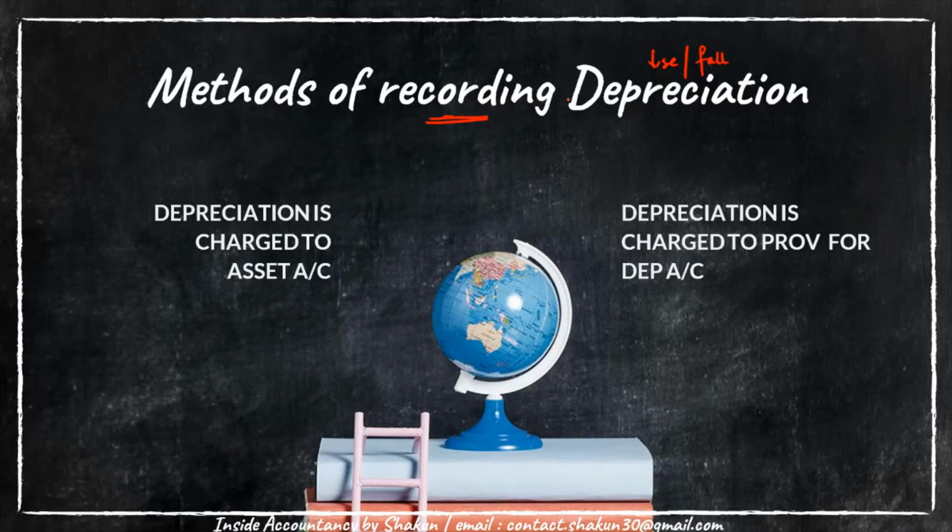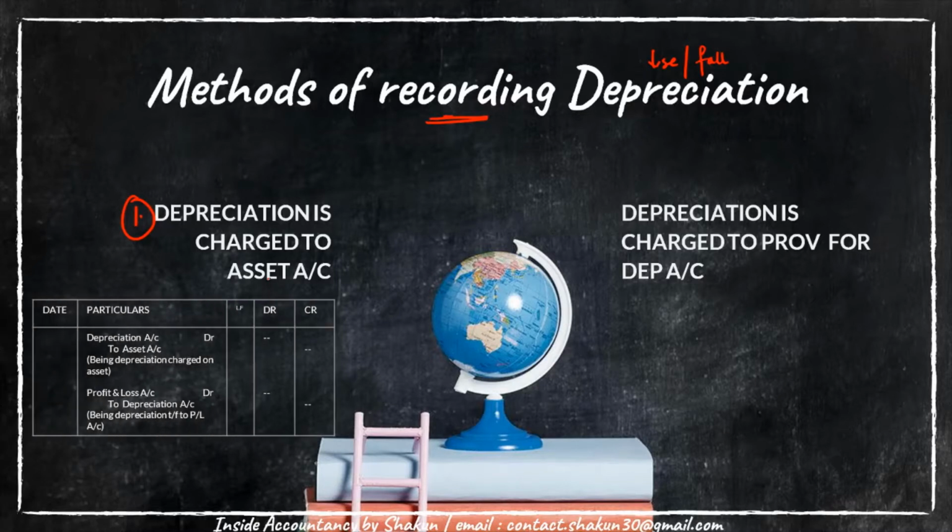One, when depreciation is charged to asset account. This is the method which we have been following in the previous videos that I had published, where the depreciation is charged to a particular asset account. Under this method, the journal entries which are to be passed are: depreciation being an expense is debited to asset account. So the depreciation or the fall in the value of an asset is charged to which account? To the particular asset account.